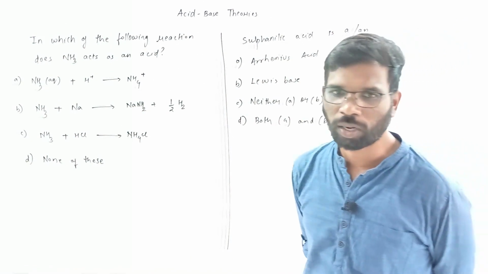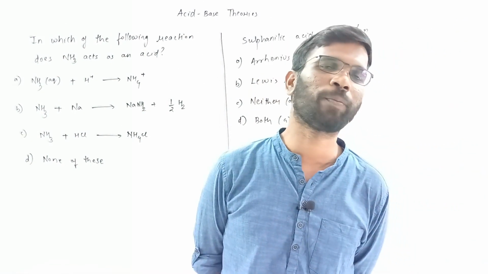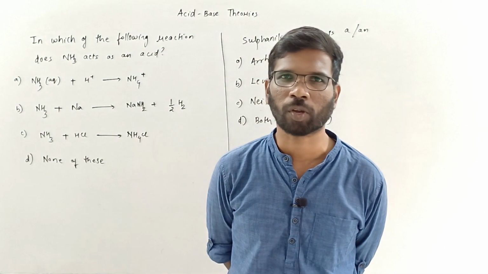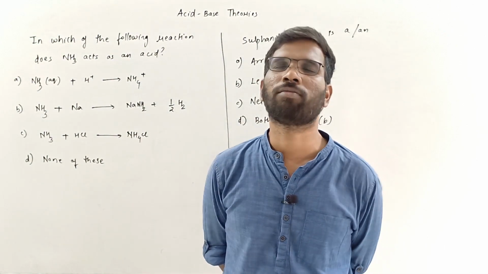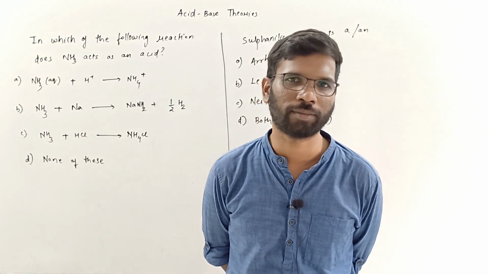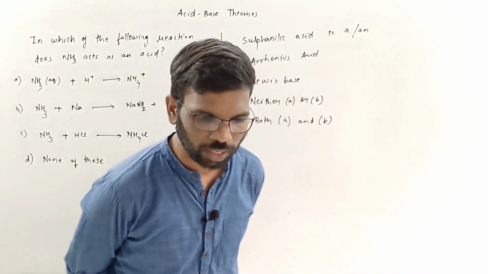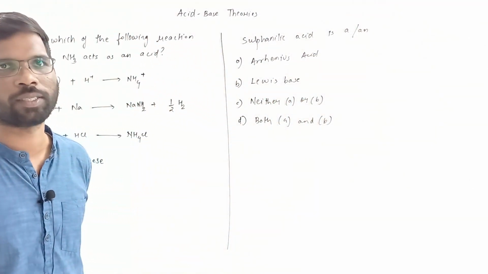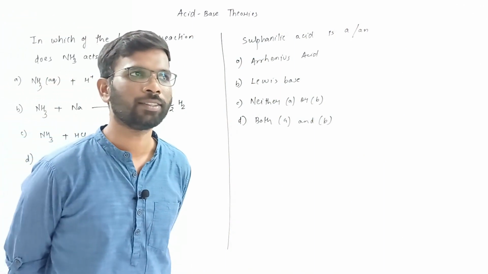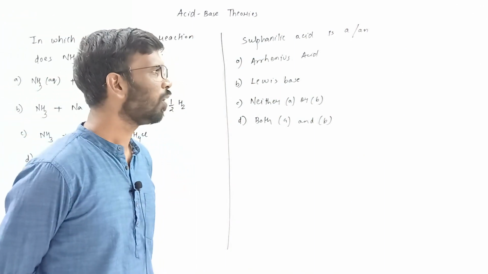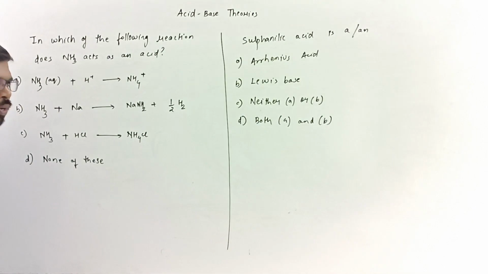So acid means what? It should be either accepting or donating H plus, or like many definitions are there. But here NH3 will be either acting as a Lewis base, or a Bronsted-Lowry base.